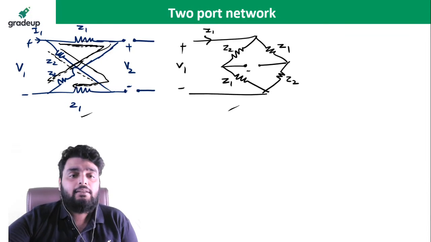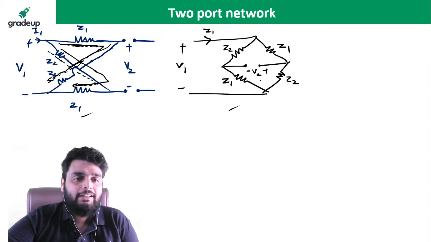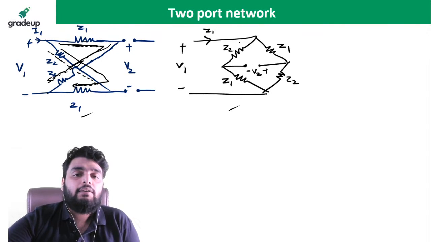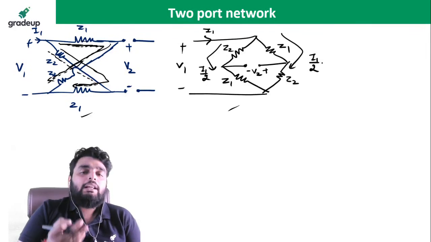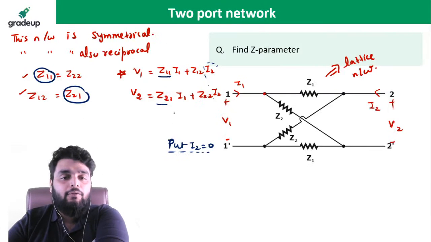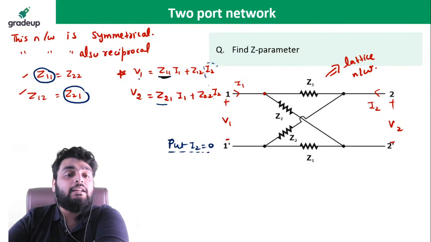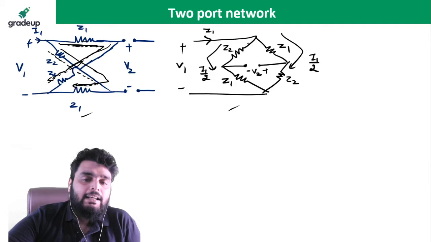So this is plus minus V2, with plus along the Z2. Fine. So you can use any particular network. Now see very carefully. These two branches have equal impedance, so the current becomes I1 by 2, and this is also I1 by 2, because the current will flow equally in both branches due to the same impedance. Now I want to find out Z11, which is the ratio of V1 divided by I1. So you can see here, I can find V1 through the series branch, and across this I have a voltage V1.